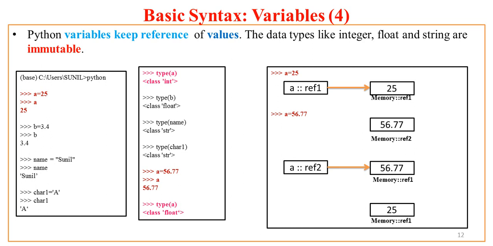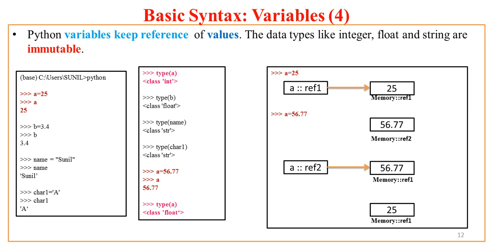Now assume that memory reference ref1 is an address of value 25. Now that value 25 has all the characteristics of the int class in Python. At this moment a keeps a reference of memory called ref1, and if I try to know the value of a, Python will return value 25. Now if I reassign a equal to 56.77, again a separate memory will be given to the value 56.77 with memory address ref2.